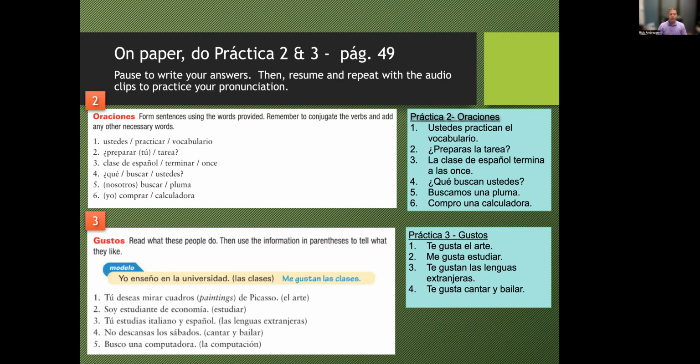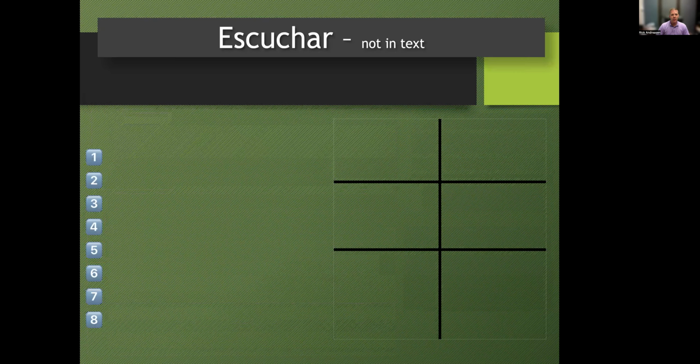Número 5, busco una computadora. Me gusta la computación. Computación, computation, but it means computer work. So I'm looking for a computer because I like computer work. Okay, muy bien. Again, anything you missed, if it's little things, just figure out why. If it's big things, then pause, go back and figure it out till you master that concept. You've learned some really cool concepts today. Just how to conjugate verbs, AR verbs in the present tense alone, that's huge.